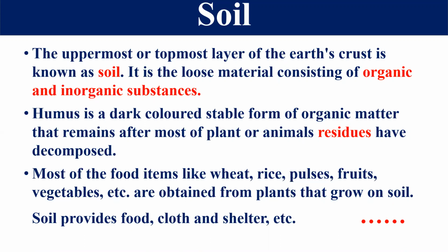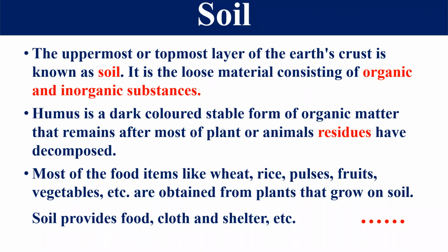Humus is a dark colored stable form of organic matter that remains after most of the plant and animal residues have decomposed. When plant and animal remains decompose, a dark colored stable organic matter is found in the soil, that is called humus, and the fertility of soil totally depends on this humus.